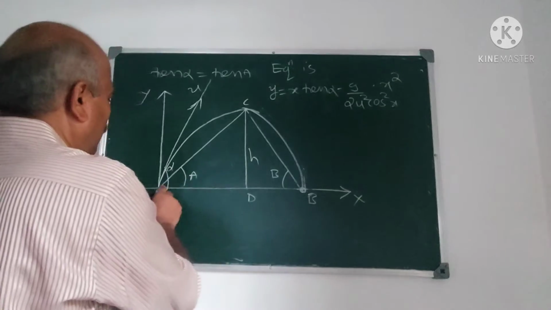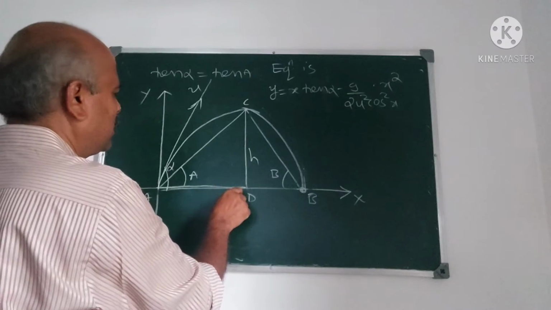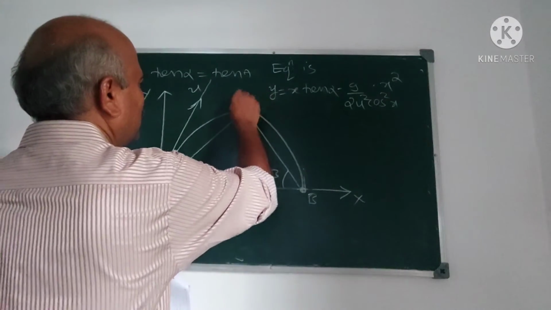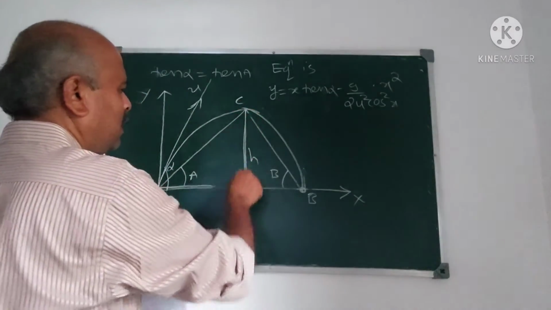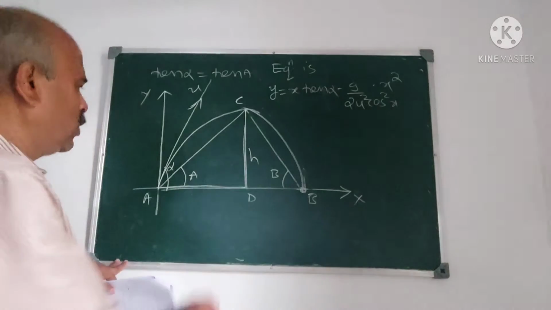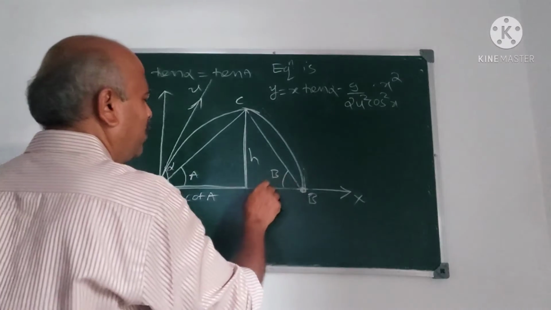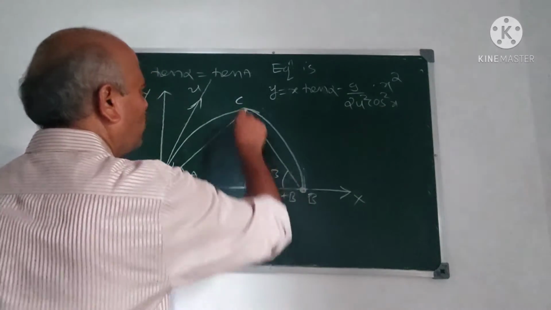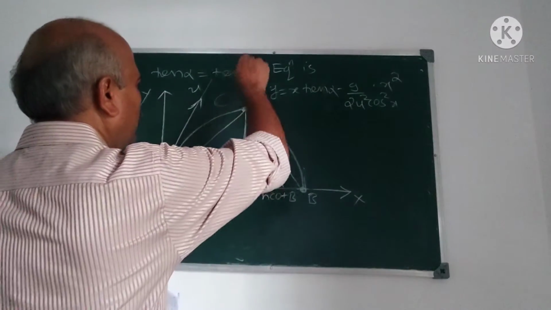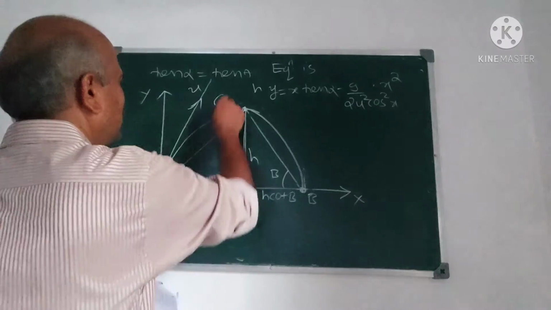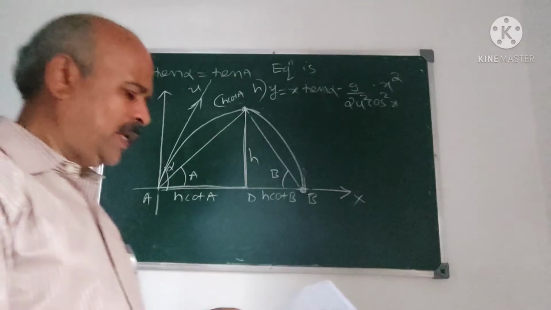Now AD, you refer to this diagram. Since this is H, we have taken H as the height of the projectile. This becomes AD equal to H cot A and DB equal to H cot B. Therefore, what are the coordinates of this point C? Coordinates of C are H cot A, H.